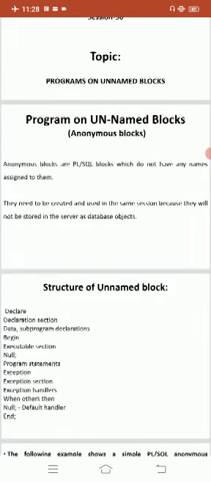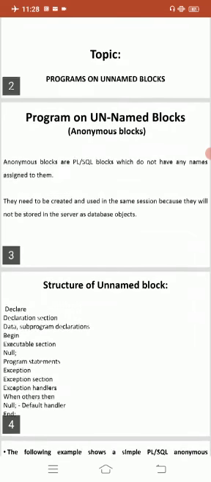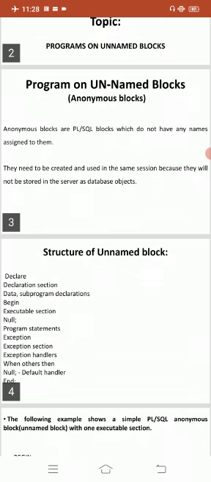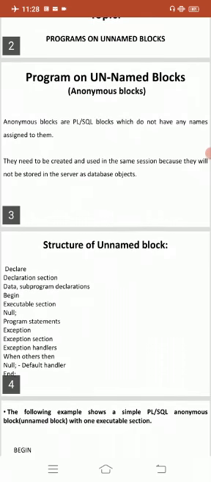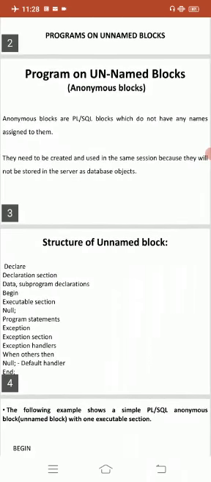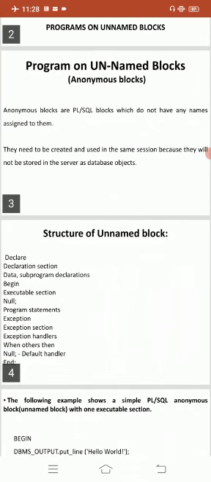Anonymous blocks have some characteristics. Already you know some characteristics of anonymous blocks. First, these blocks do not have any reference name specified for them.